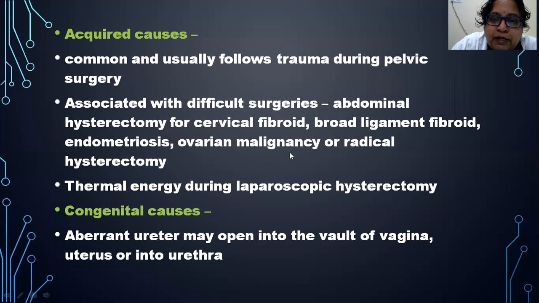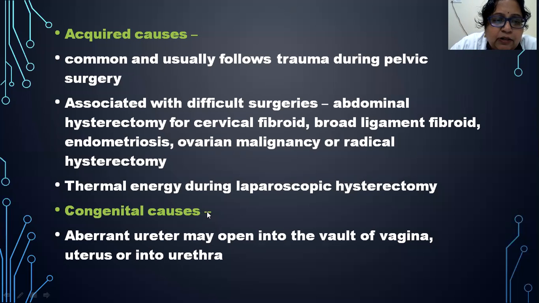Also in ovarian malignancy where the malignancy spreads to the ureter, or after a radical hysterectomy. Radical hysterectomy is done usually in case of endometrial cancer or cervical cancer. So when we do a radical hysterectomy, we have to mobilize all the tissues and look for any metastasis. During that time also, we might inadvertently cause an injury to the ureter. Or when thermal energy, unipolar or bipolar, is used during laparoscopic hysterectomy.